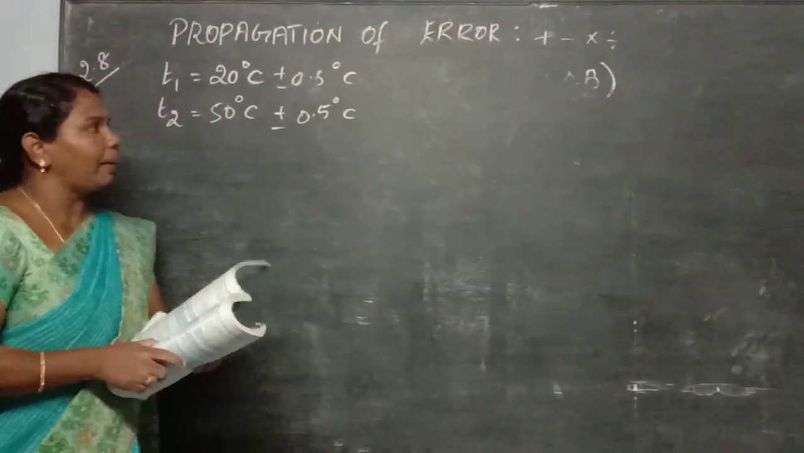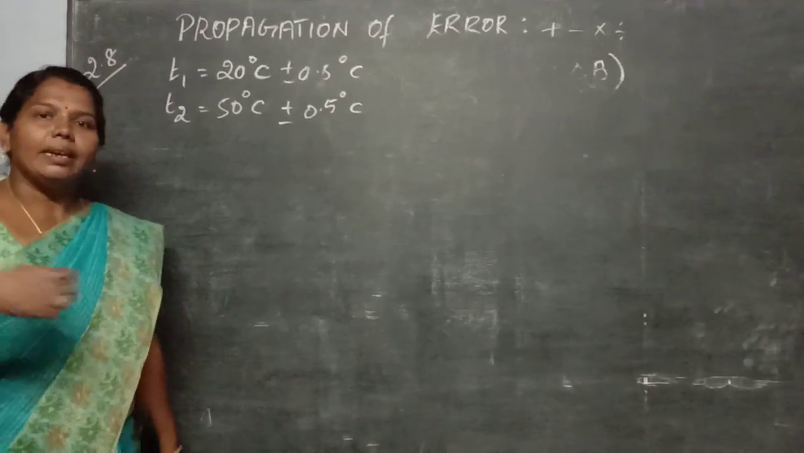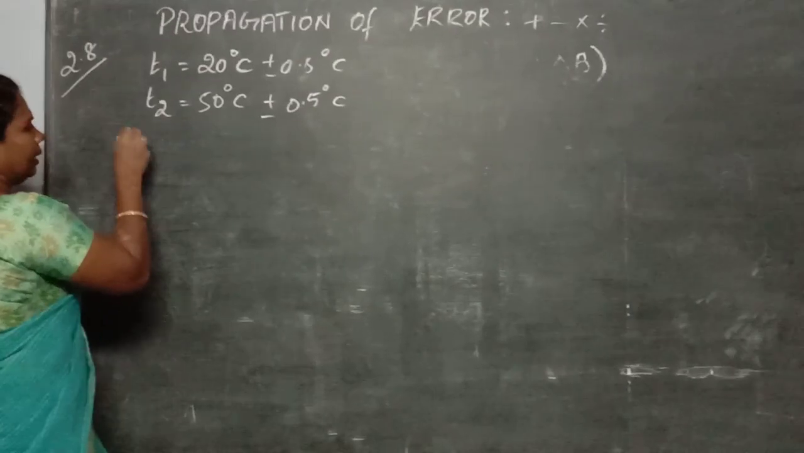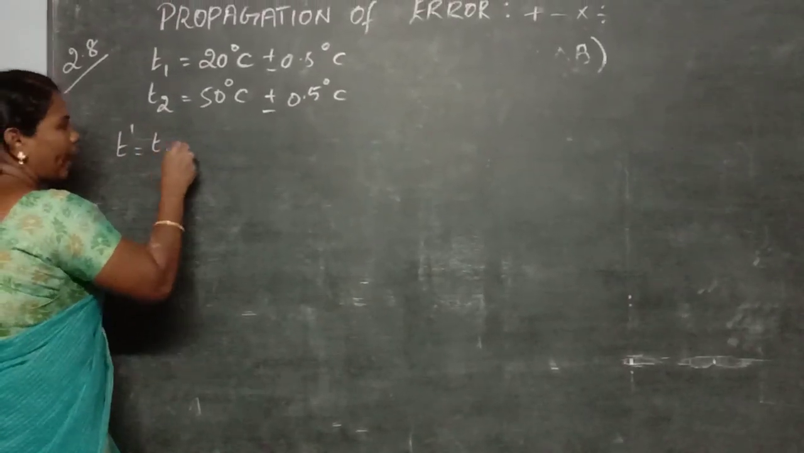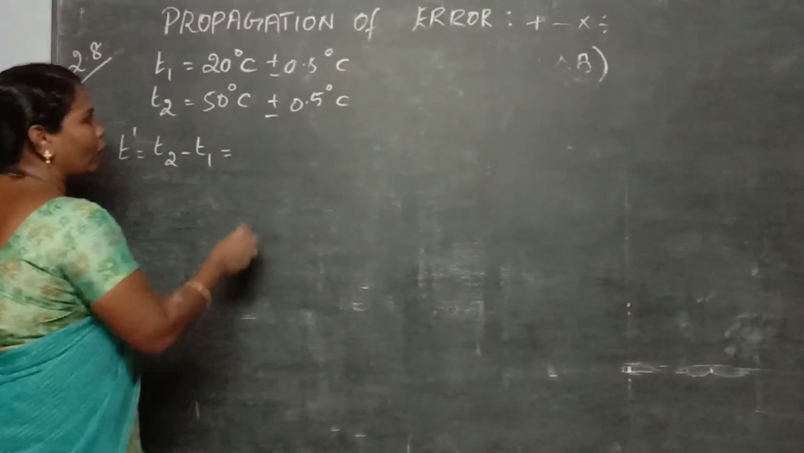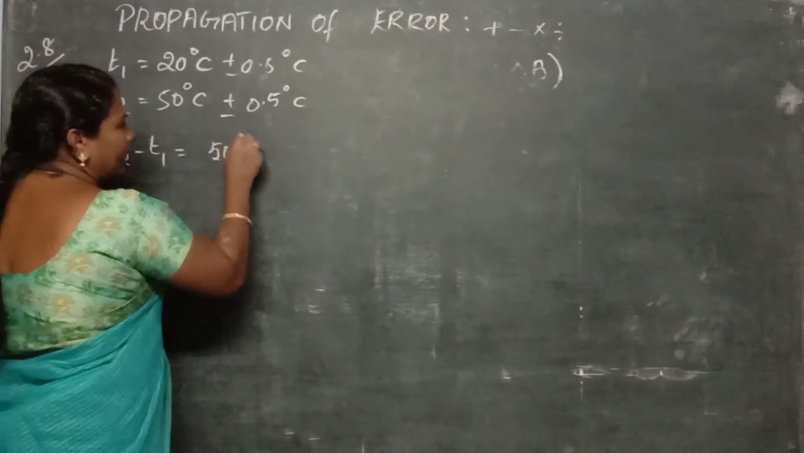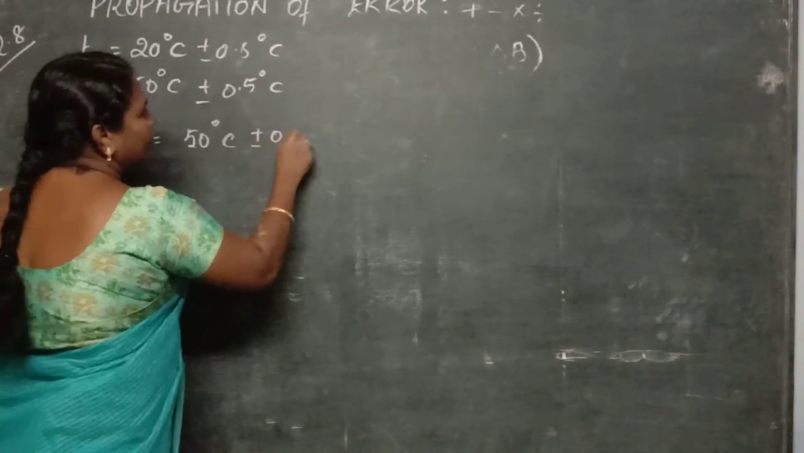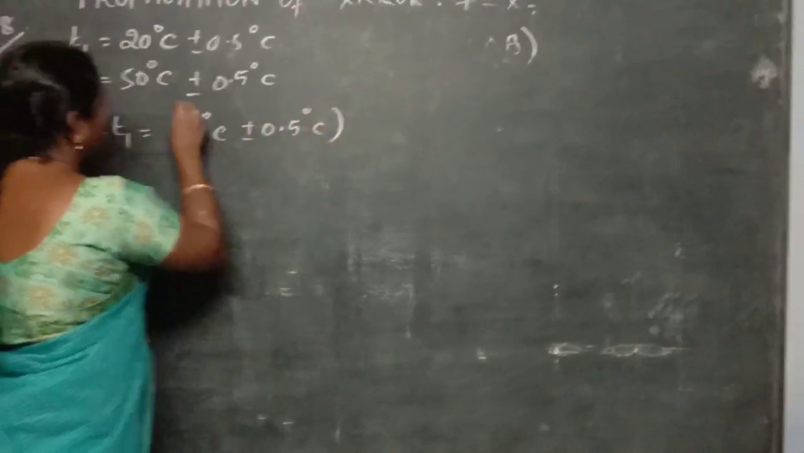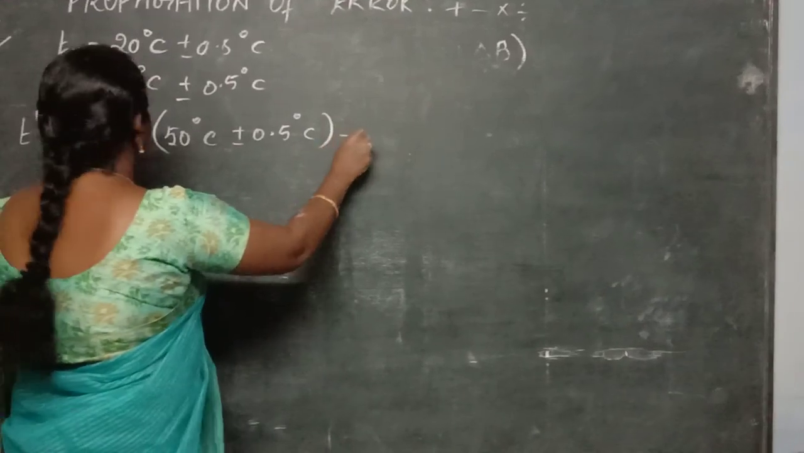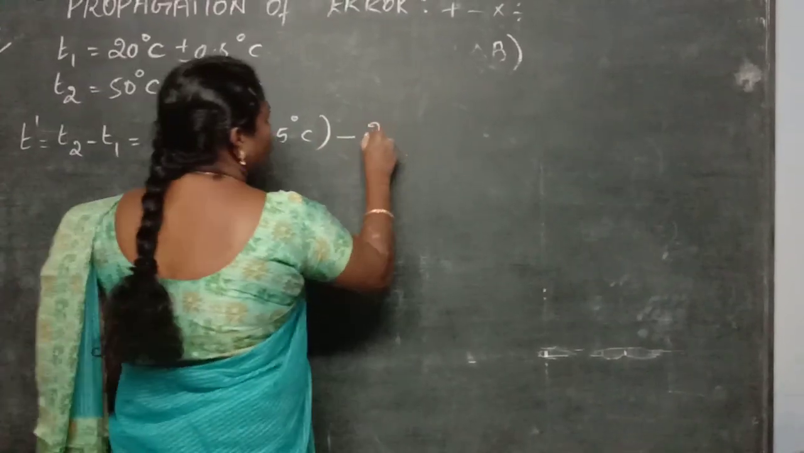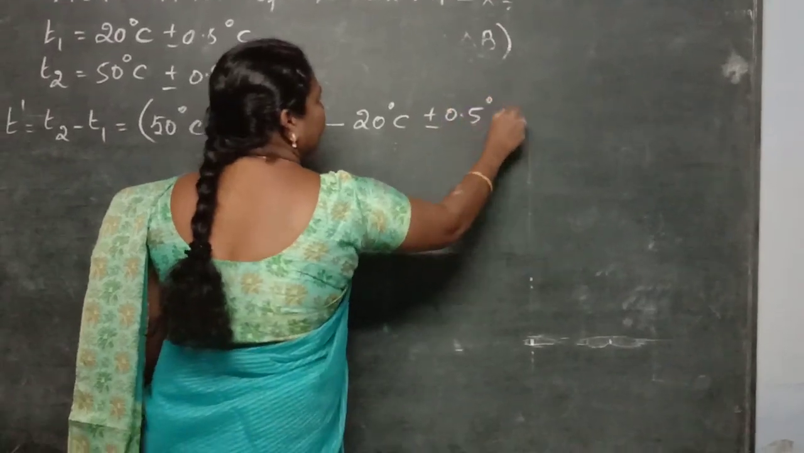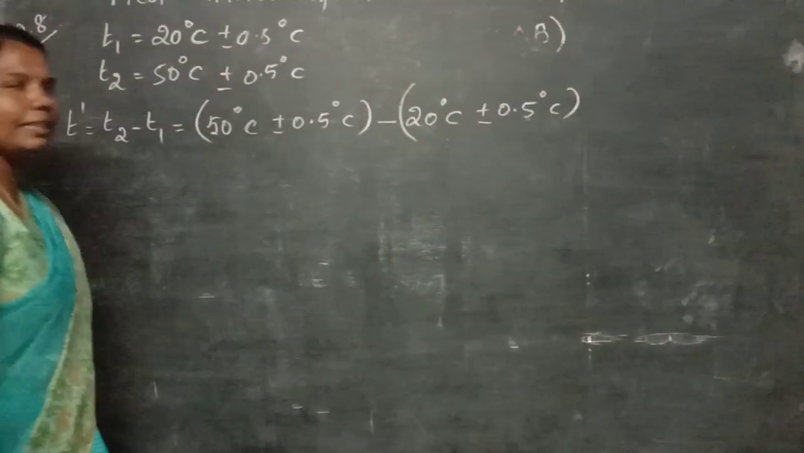So how will you find the temperature difference? Difference means it is an example for the error of a difference. What is the error of the difference formula? You know that T dash is equal to T2 minus T1. So what is the value of T2 minus T1? 50 degrees Celsius plus or minus 0.5 degrees Celsius, minus T1, which is 20 degrees Celsius plus or minus 0.5 degrees Celsius. So you have to take the difference of these two values.